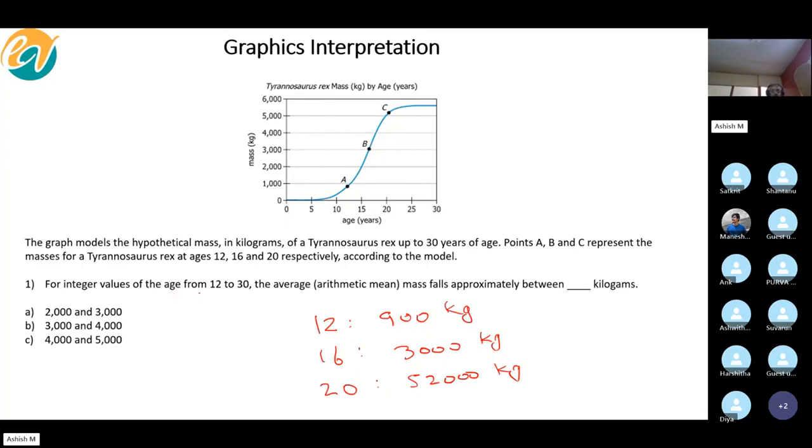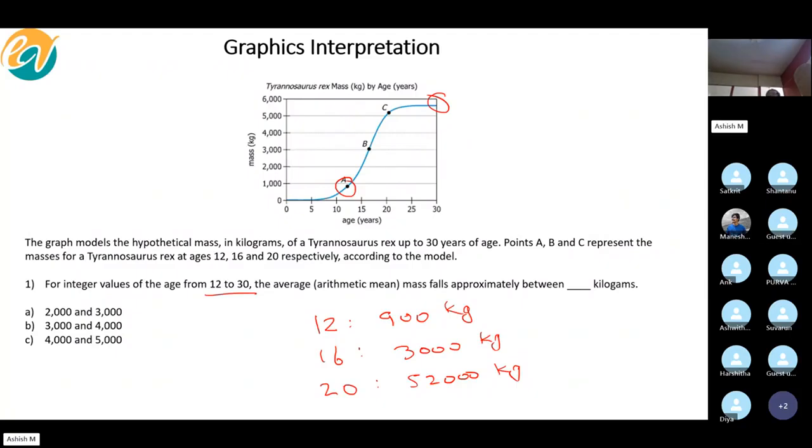For integer values of x from 12 to 30, the average. Okay. From 12 to 30. Actually, this is something. 12 is obviously point A. Correct? And 30 would be obviously this. It says the average mass.